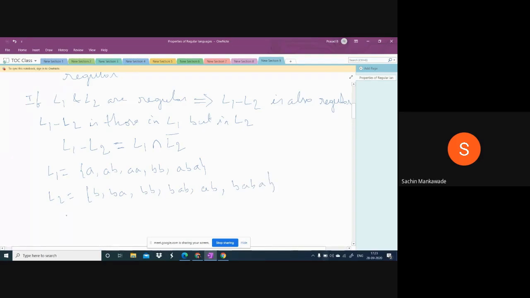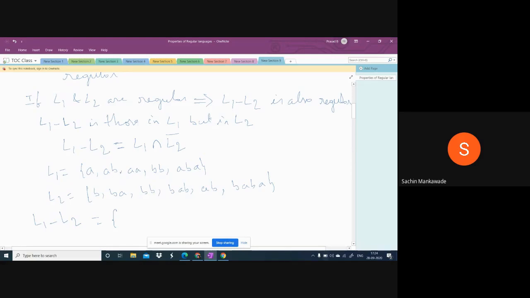Suppose these are the strings in L1 and L2. Now what is L1 minus L2? L1 minus L2 is those in L1 but not in L2. A is in L1 but A is not in L2.